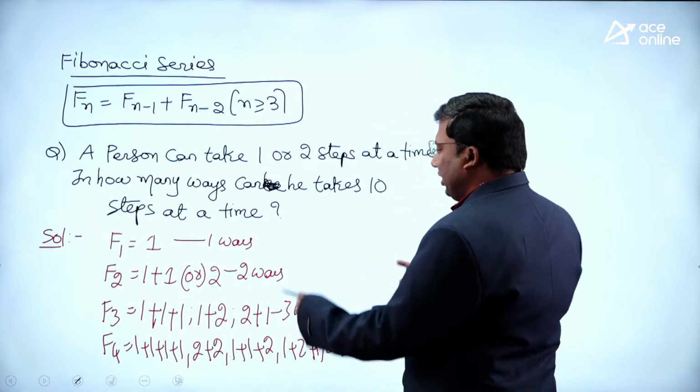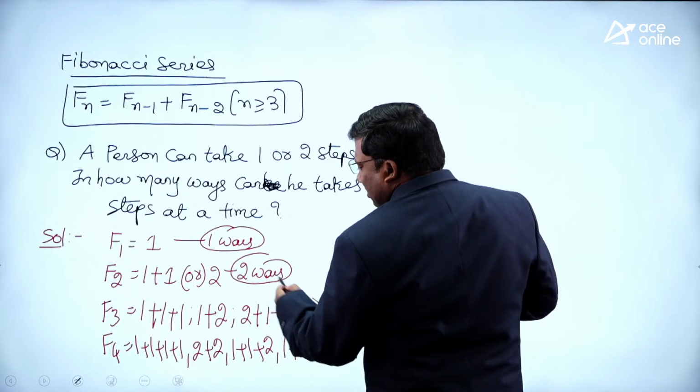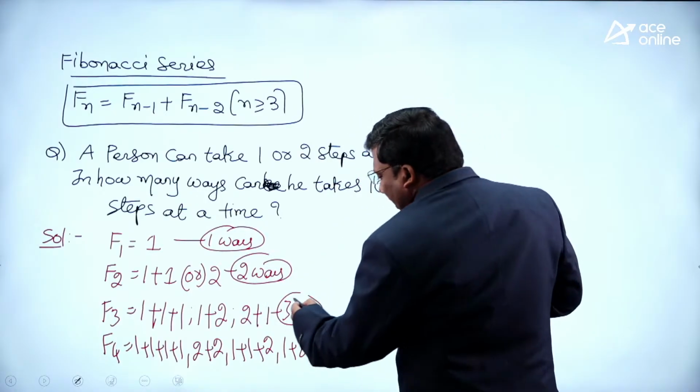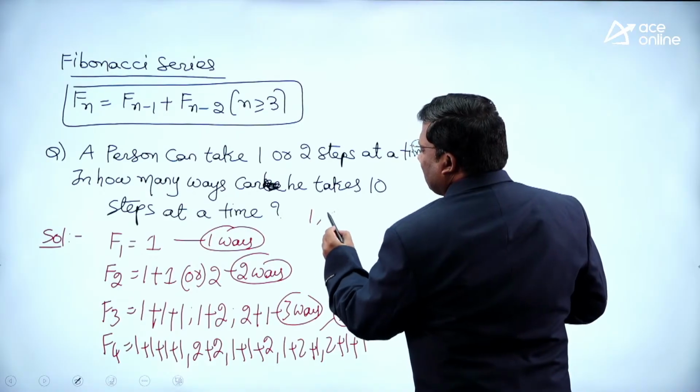You don't need to count it. Here it is 1 way. Here it is 2 ways. 3 is 1 plus 2, 3. Again 3 plus 2 it is 5 ways. Are you all with me? The series is like this.